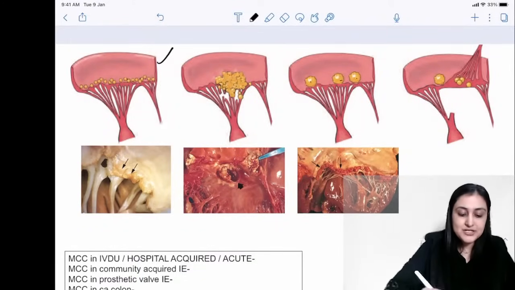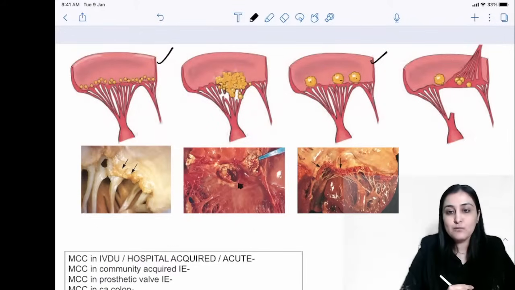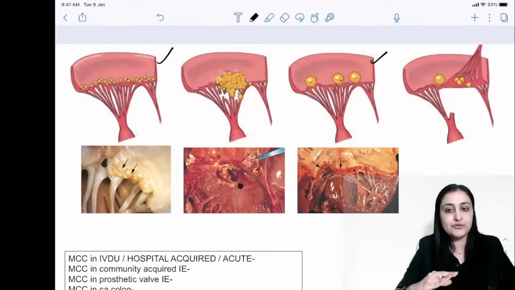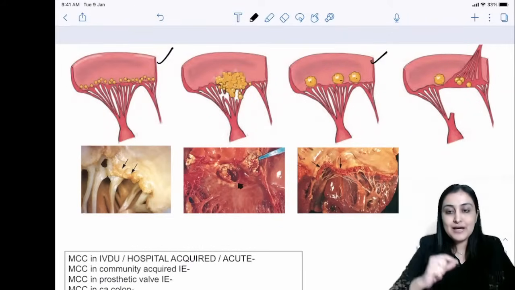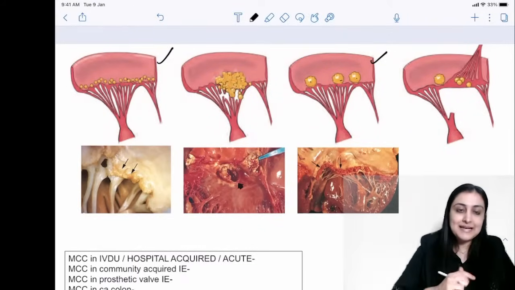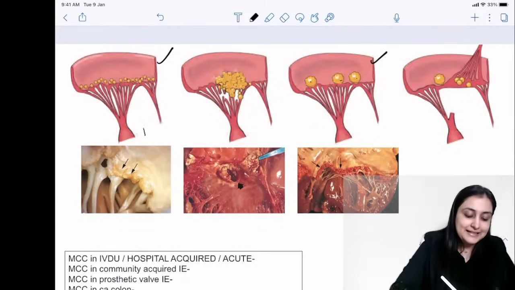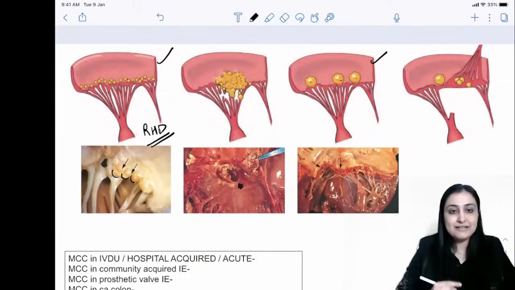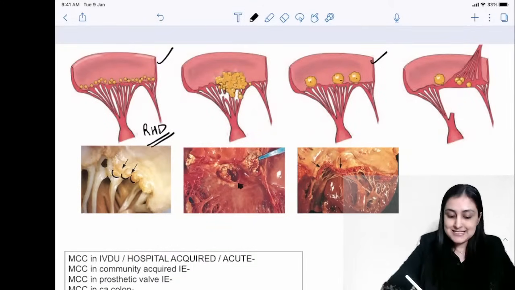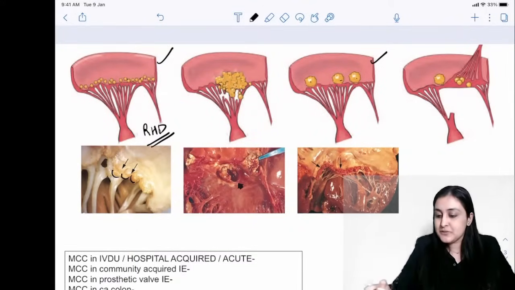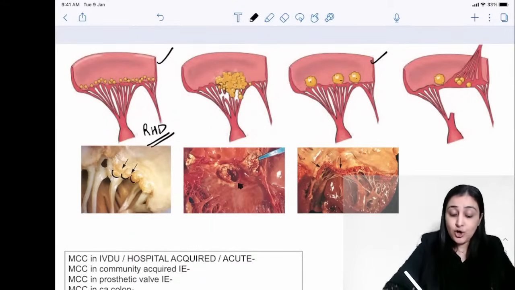There are 2, the first and image 3, which show you these warty vegetations only along the line of closure, not going anywhere else. So ये हमारा पहला approach होगा. When I see they are along the line of closure and they're very tiny, this is rheumatic heart disease. This is a gross specimen which is also showing you very firm warty vegetations along the line of closure. Similarly, the third image. What is the third image that you are seeing here? Warty along the line of closure.